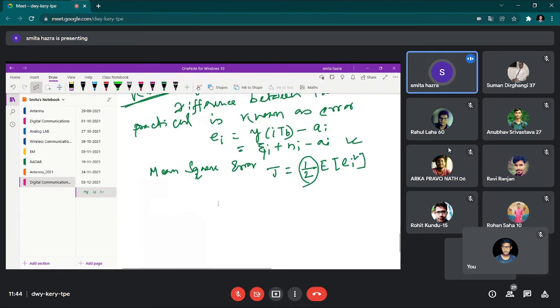So এটার জন্য what we will write, we will write the whole thing as a detailed one. Half expectation of zeta i plus ni minus ai, whole square. Okay.